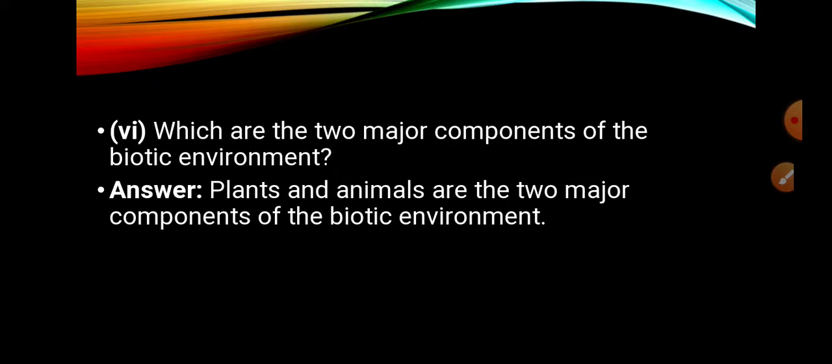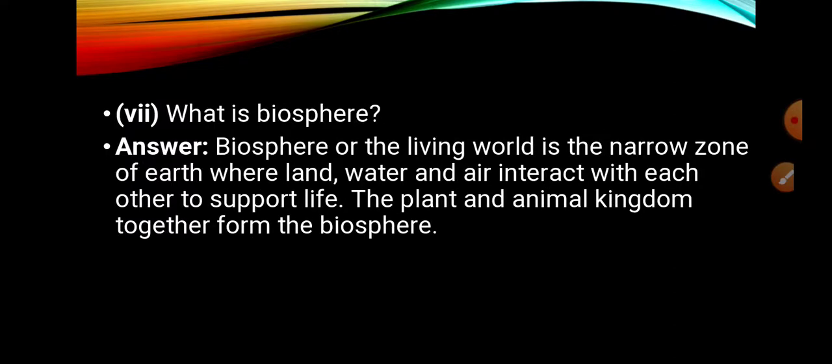Question number 6. Which are the 2 major components of the biotic environment? What are the 2 major components? Plants and animals. Question number 7. What is biosphere? Biosphere or the living world is the narrow zone of earth where land, water and air intersect with each other to support life. It is very easy. The plant and animal kingdom together form the biosphere.